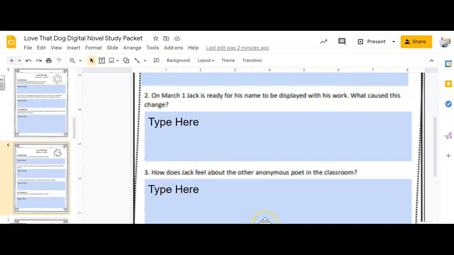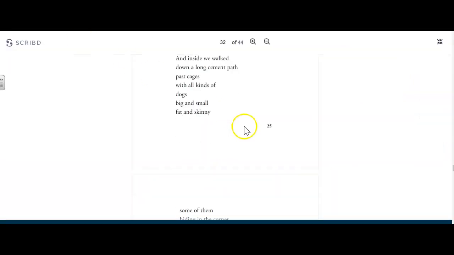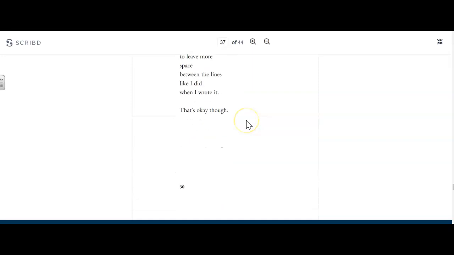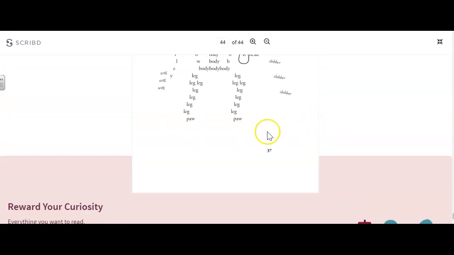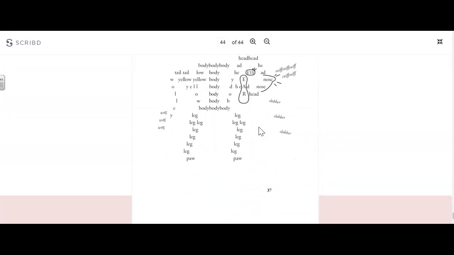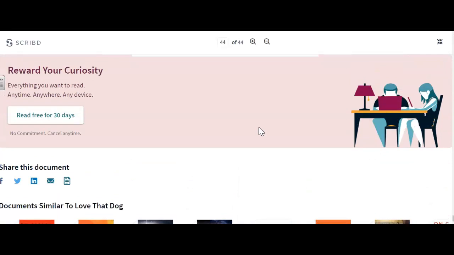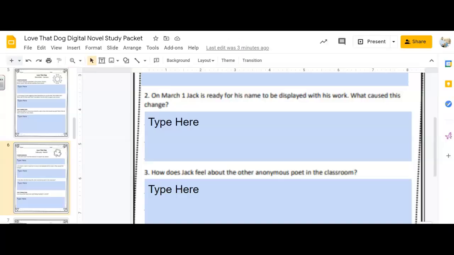On March 1st, Jack is ready for his name to be displayed with his work. What caused this change? So let's think about on March 1st. Let's go back, find our March 1st. So that did not go to March 1st.